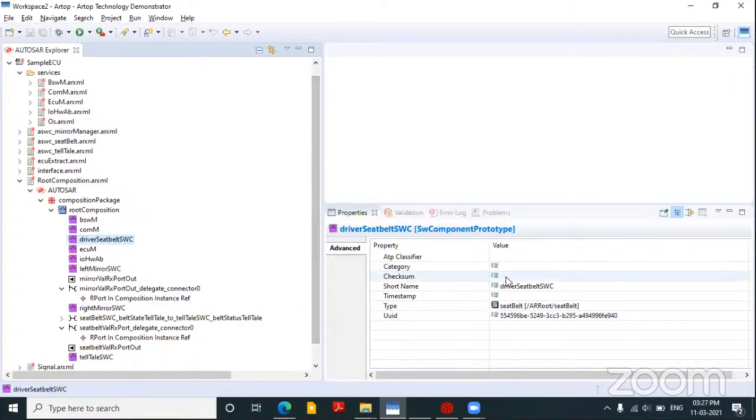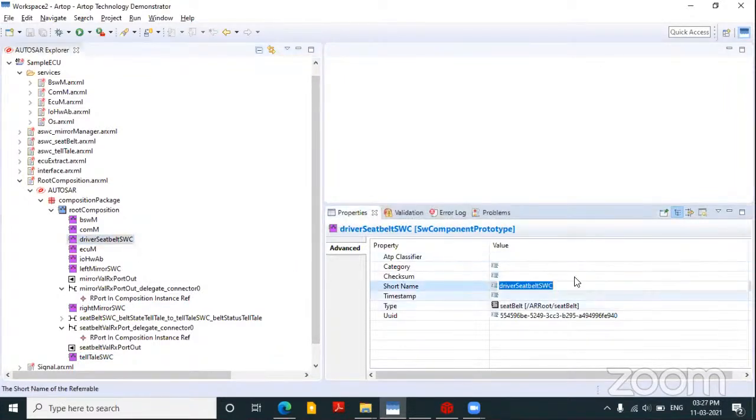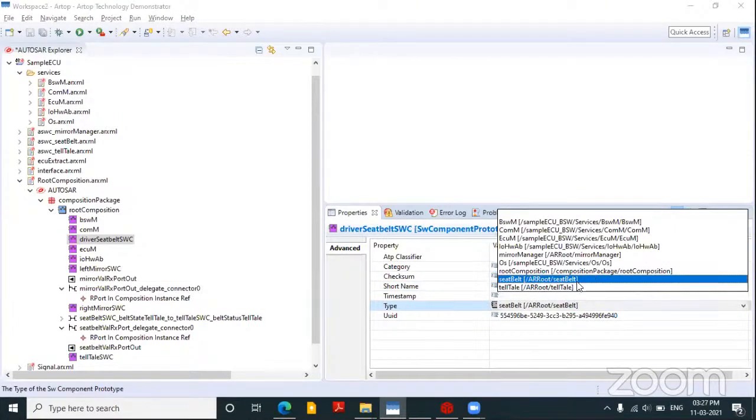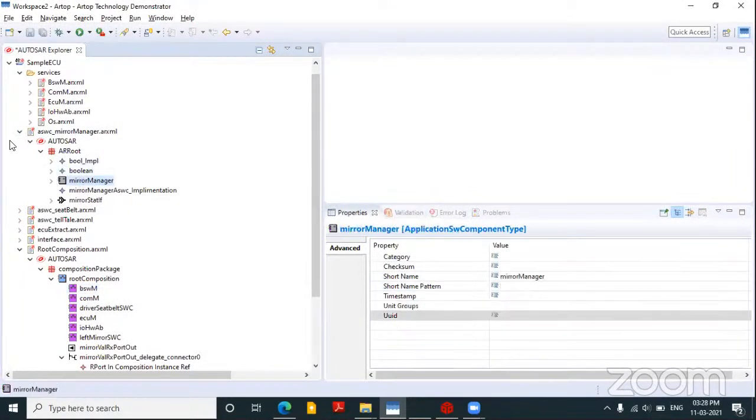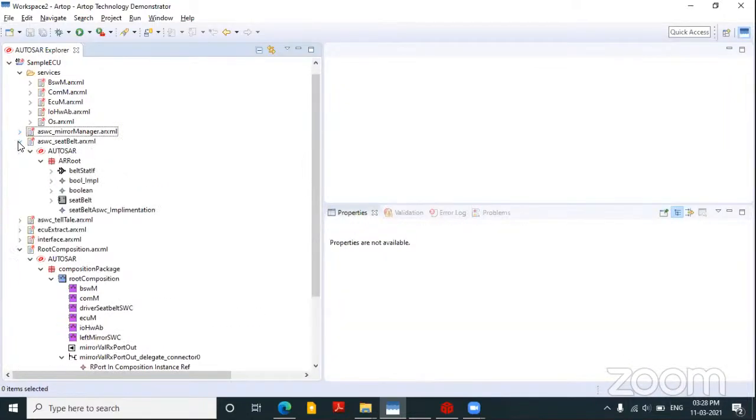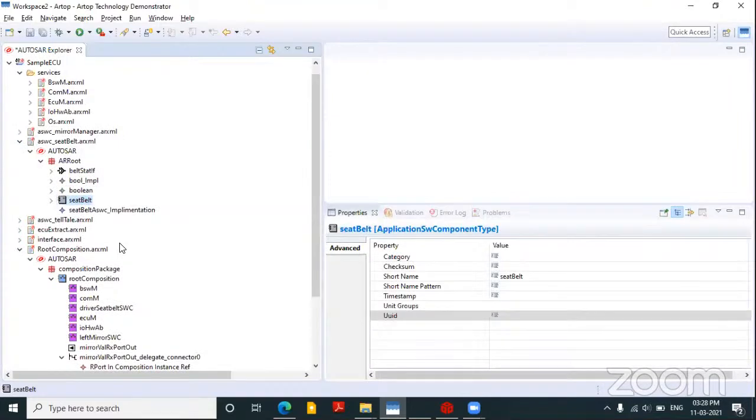I'll just show you one thing here. I'm just taking one SWC as an example. I'm giving one short name, and here for type, I can choose the air root seatbelt or air root application software component. In our previously available SWC mirror management, I'll have this application software component type. So I'm creating a prototype for this application software component. If I wanted to create a prototype for seat belt, I have this seat belt over here.